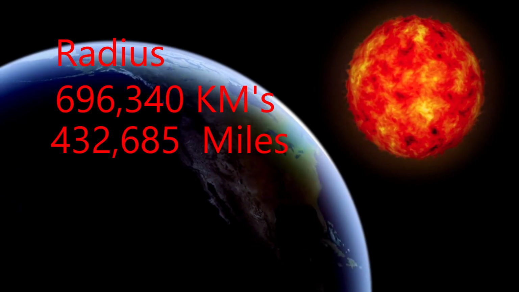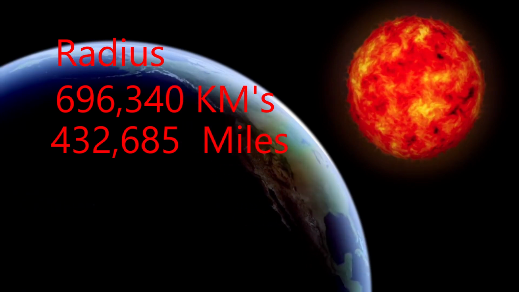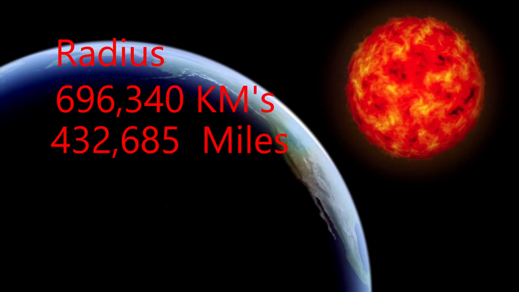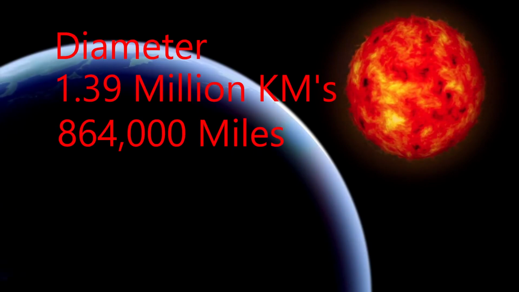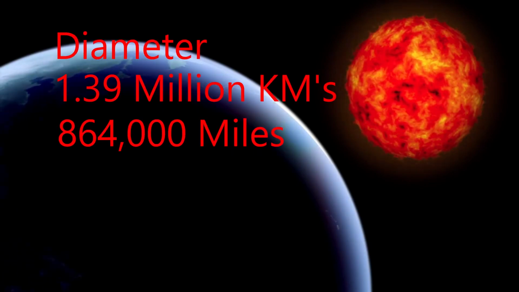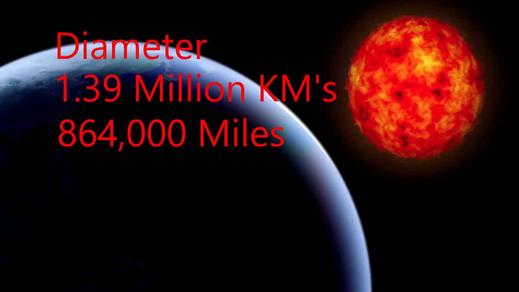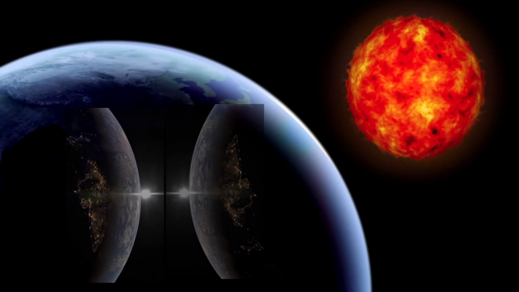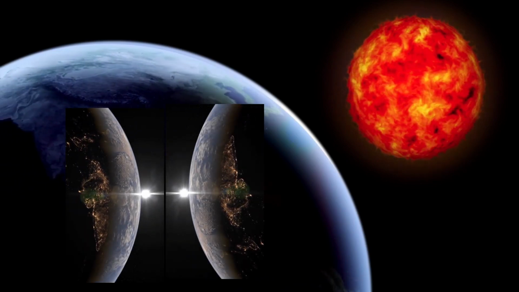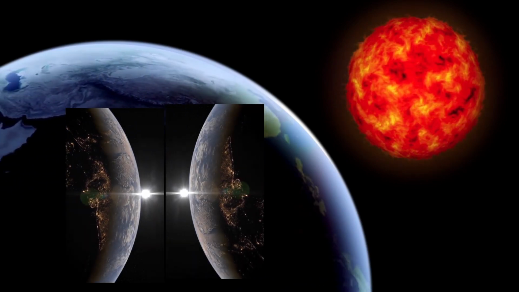The sun has a radius of 696,340 kilometers. That's 432,685 miles, with a diameter of 1.39 million kilometers, or 864,000 miles. This is like placing 109 Earths side by side. The Earth can fit in the sun 1.3 million times.